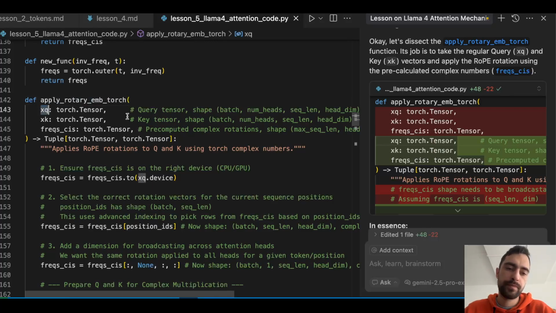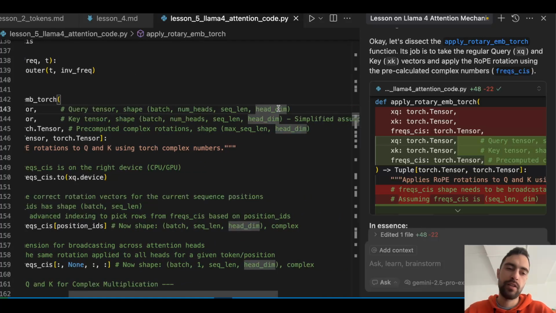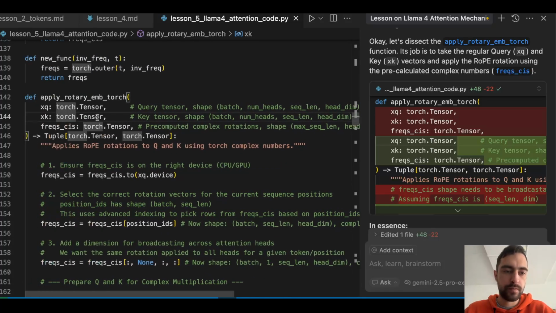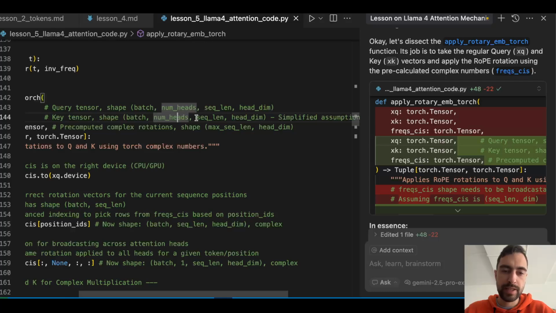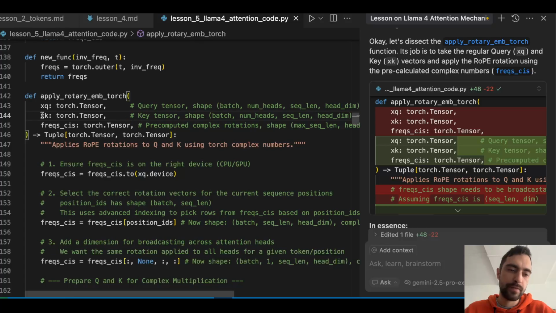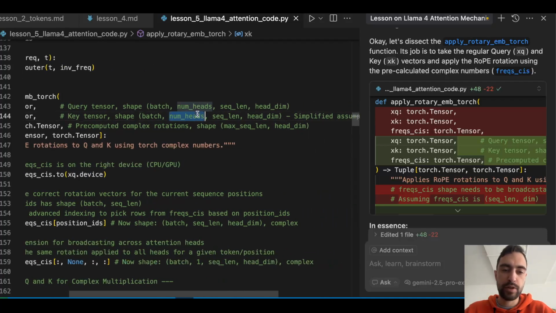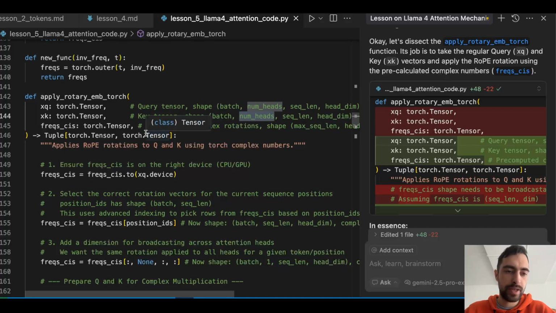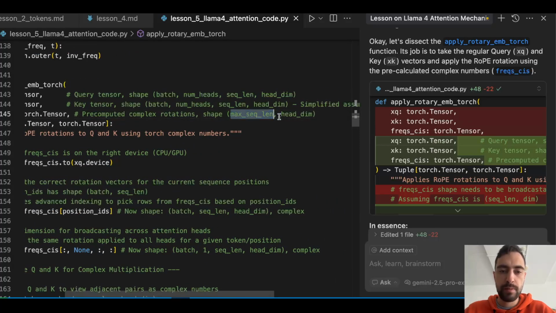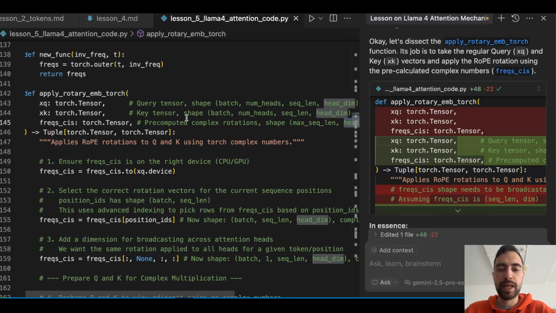So xq is the query tensor, shape batch, number of heads, sequence length, head dimension. We know this. The key tensor is going to be batch, number of heads, sequence length, head dimension. We know that the key tensor will have a different number of heads here. It's going to be the number of key heads. And these frequencies are pre-computed complex rotations, shape max sequence length and head dimension for each head. So we will apply them to each head.